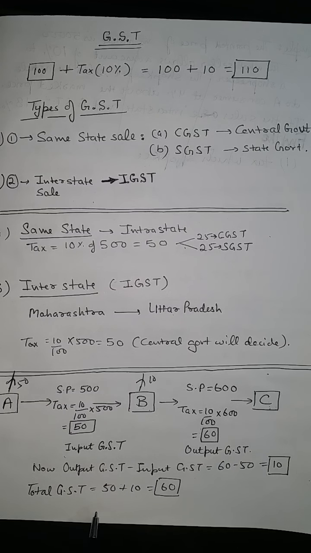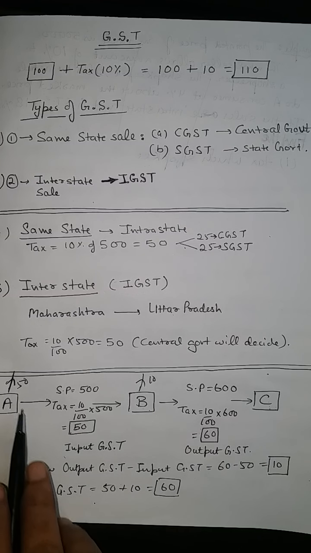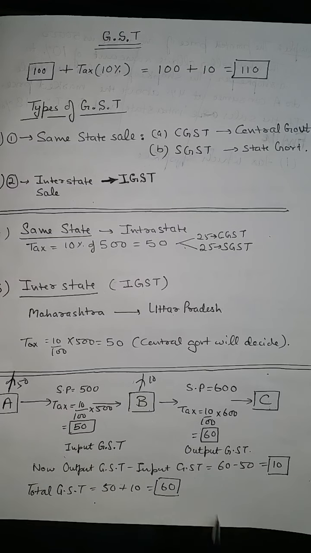So the total GST paid by all these three persons will be 50 rupees from here and 10 rupees from here, that is 60 rupees.